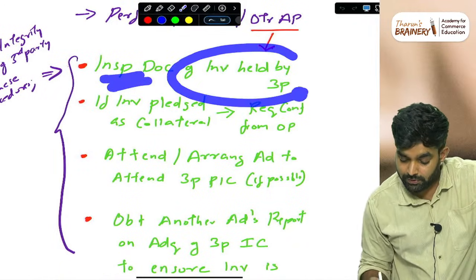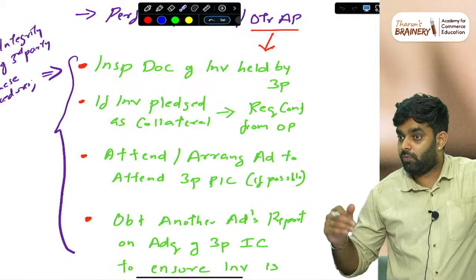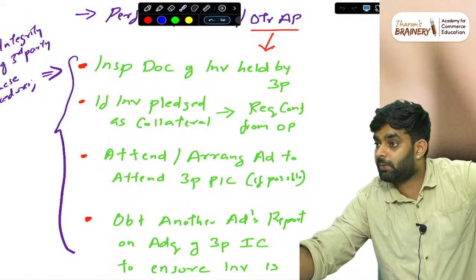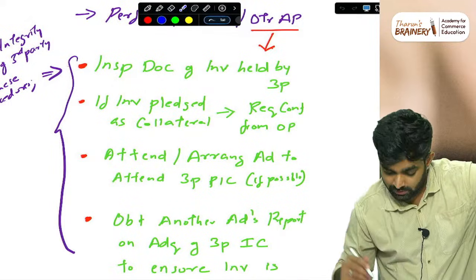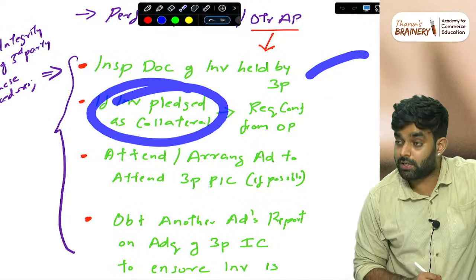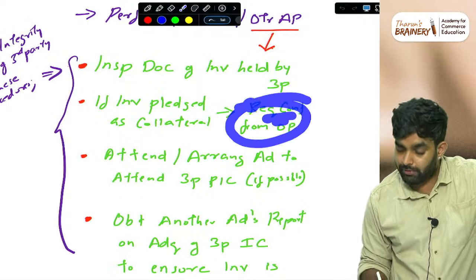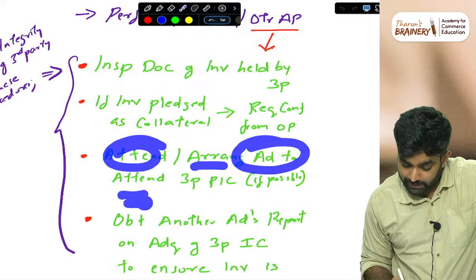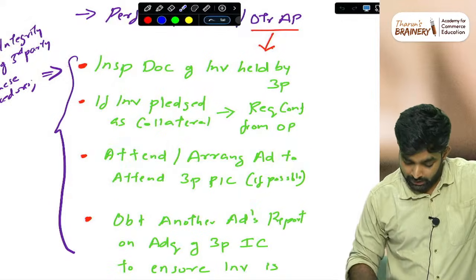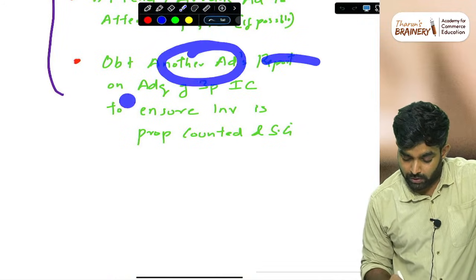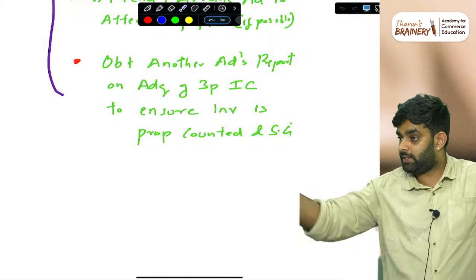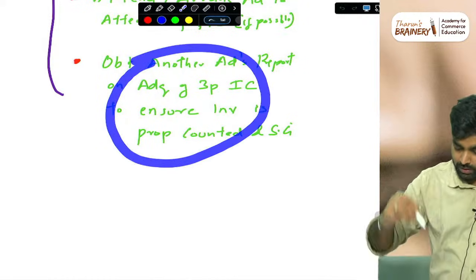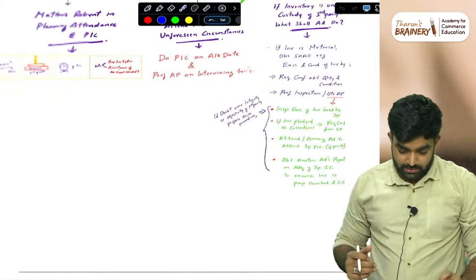Inspecting the documents of inventory held by the third party. Whatever he is holding, like consignment goods, there will be a receipt, some warehouse receipt, so check it. Then if inventory is pledged as collateral, request a confirmation from that other party. Attending or arranging for the auditor to attend the third party's physical inventory counting. Then obtaining another auditor's report on the adequacy of the third party's internal controls. That is his audit, that company is 402. Same thing here. That's it. The inventory is done.